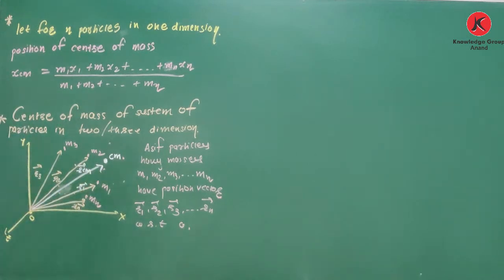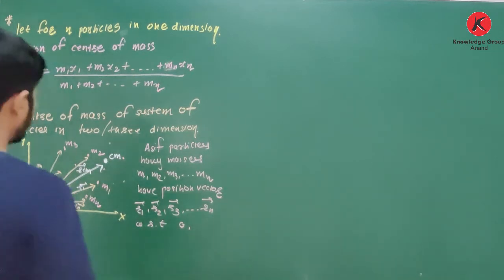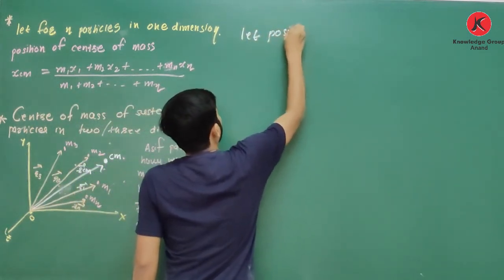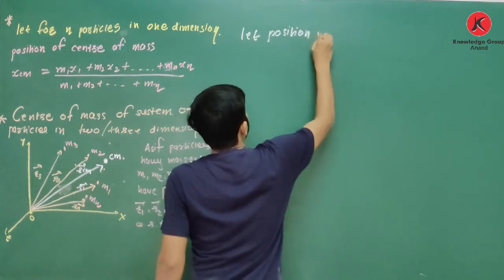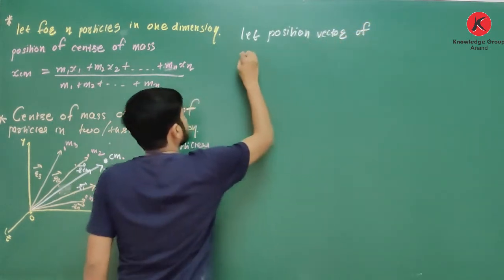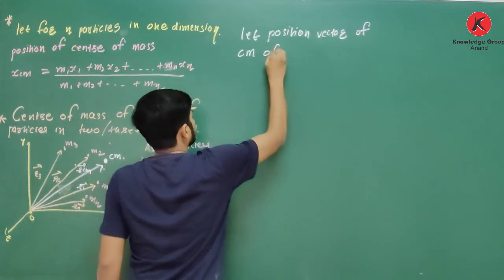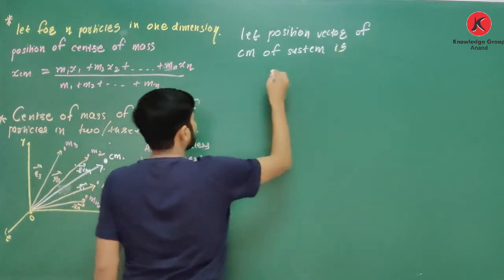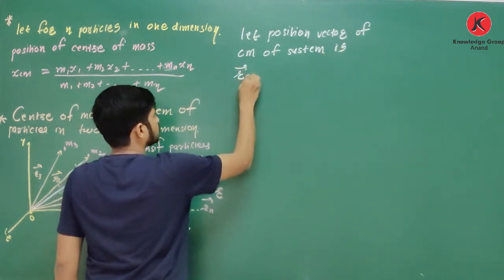Clear about this? So yes, let position vector of center of mass of system is r center of mass.